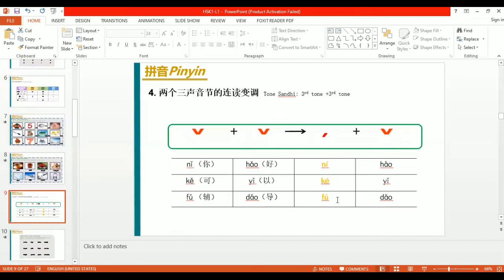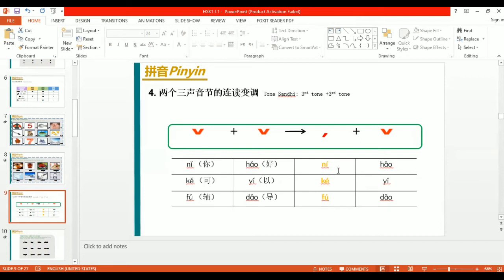Now, whenever you see two third tones together, third tone plus third tone always gives the sound of second tone and third tone. Just like in ni hao, which is a combined word meaning hello. It's the combination of two words, ni and hao. In ni you will see there is a third tone, and also in hao there is a third tone. When there are two third tones together, we have to read them differently.